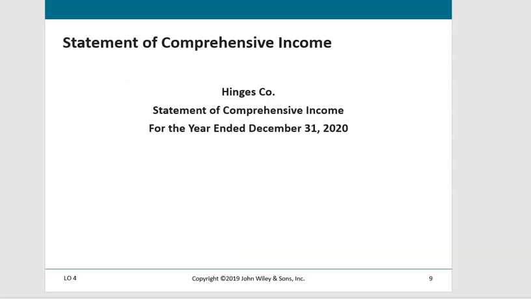How about comprehensive income? Remember, comprehensive income always starts with net income directly from that last subtotal on the income statement. And then we add any other comprehensive income or subtract an other comprehensive loss.